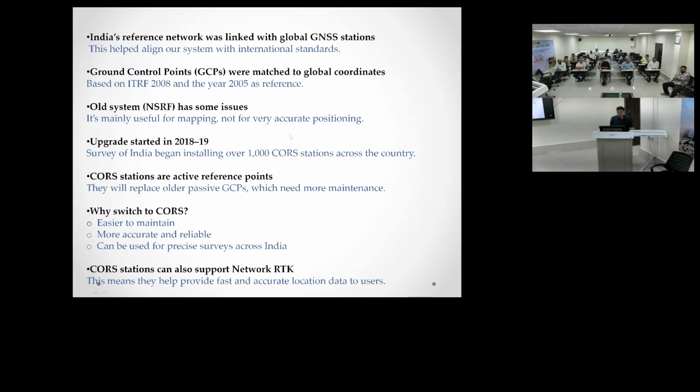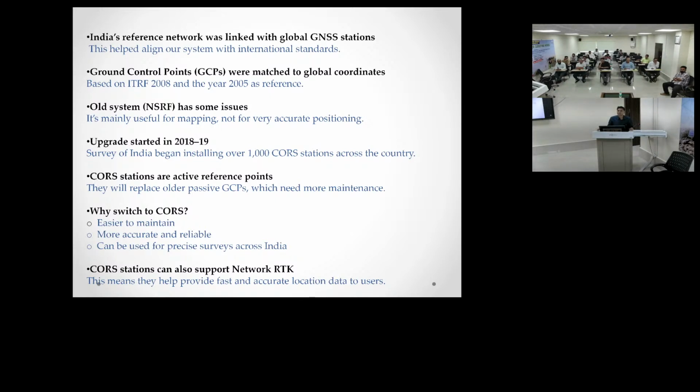Why switch to CORS? It is mentioned, CORS stations are active reference points. They will replace older passive GCPs which need more maintenance. GCPs need maintenance, they are open and they get destroyed, because at present in Assam we have 70 GCPs.